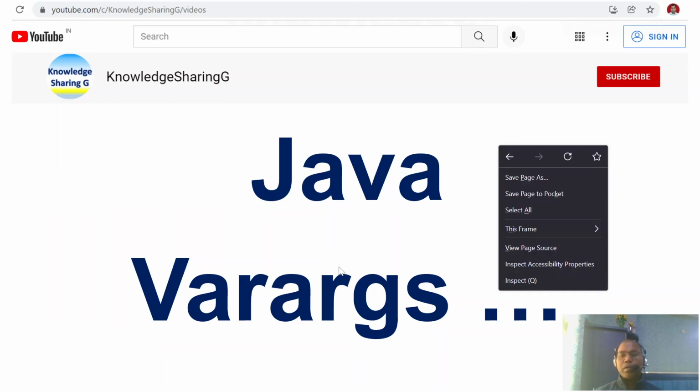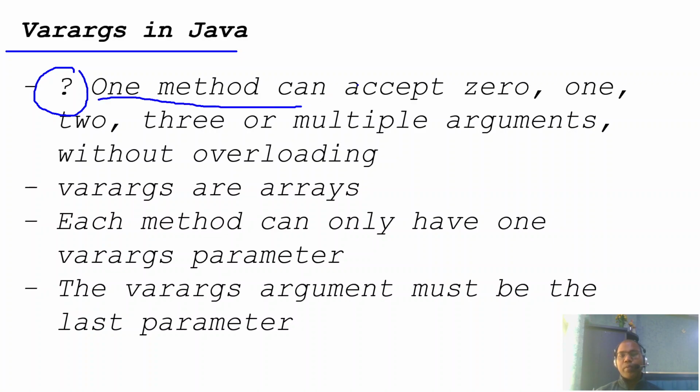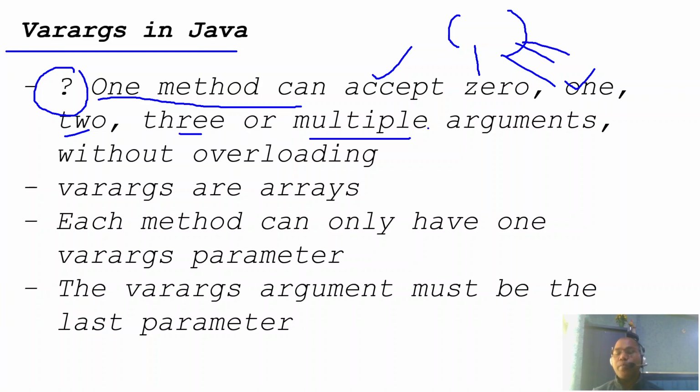If you ask the question, can one method accept zero arguments, or one argument, or two arguments, or three arguments, or even multiple parameters? That means, is it possible in Java to write one method that can accept zero, one, two, three or any number of arguments? Generally yes. The answer is varargs.